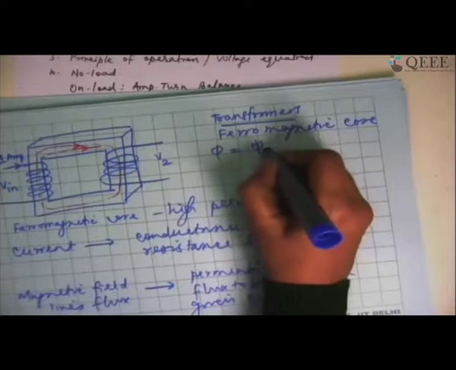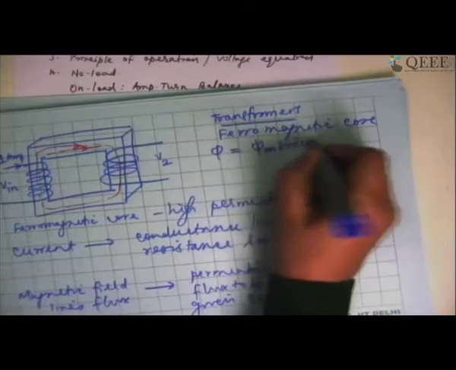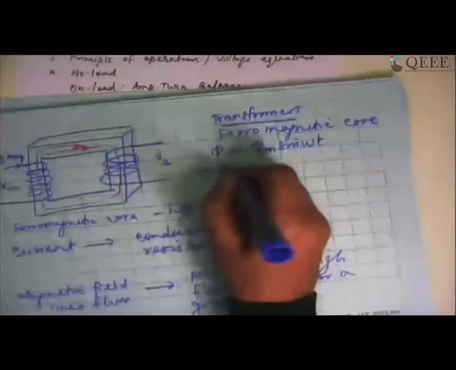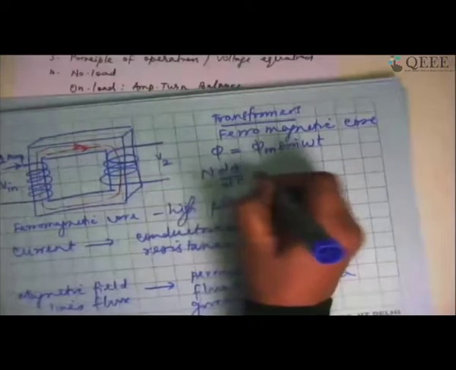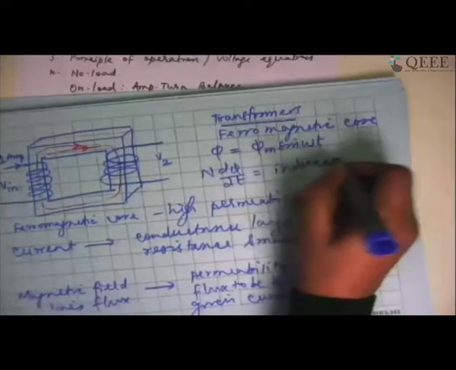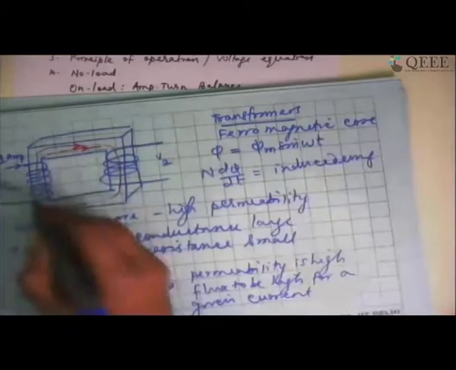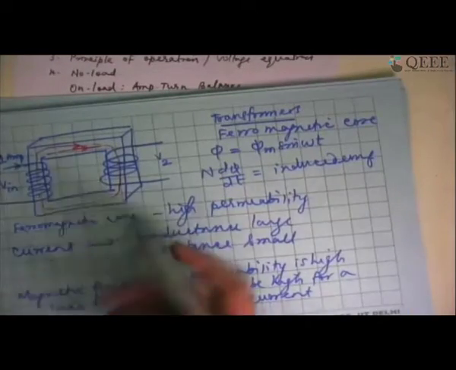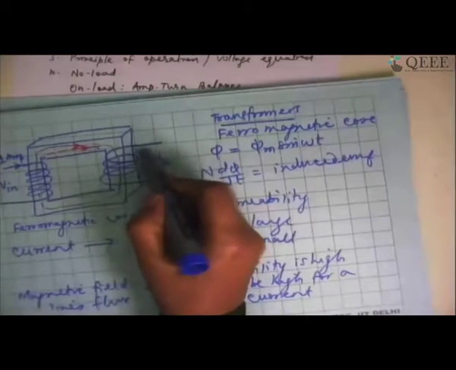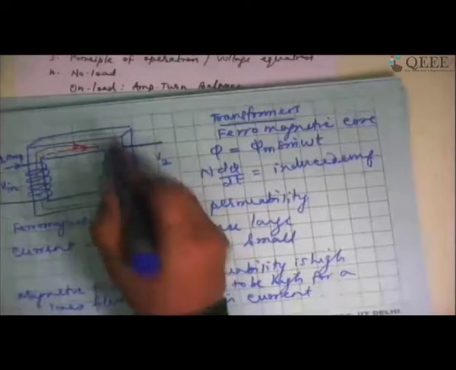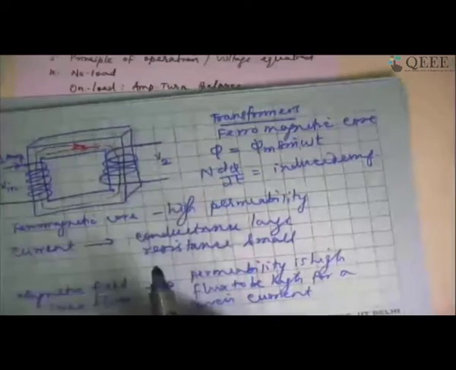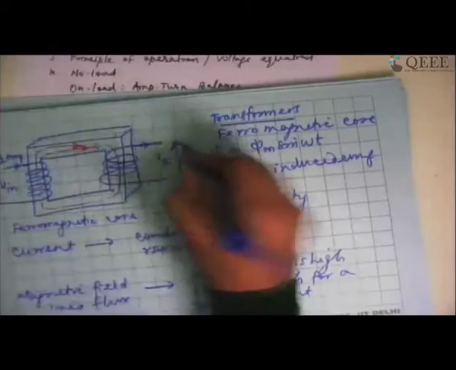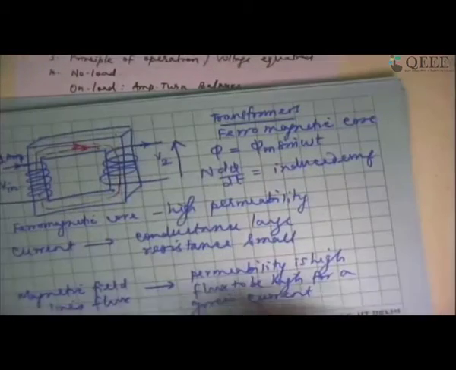I'm going to have the flux also as something like phi m sine omega t. Now Faraday's law says that N d phi by dt is the induced EMF. So the flux set up in the core changes with respect to time. Because it is changing, the secondary coil also sees a change of flux, so it will have an induced EMF. That induced EMF we are calling the secondary voltage.